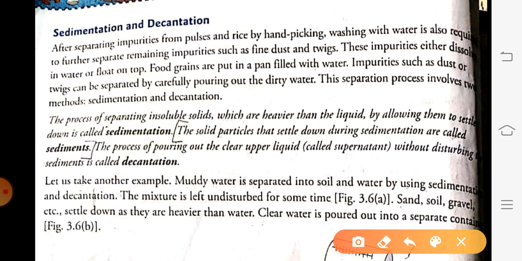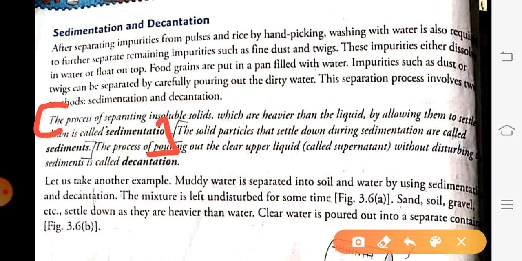Whenever we dissolve solids in a liquid, the heavier particles settle down. The process of settling down of heavier particles in the liquid is known as sedimentation.